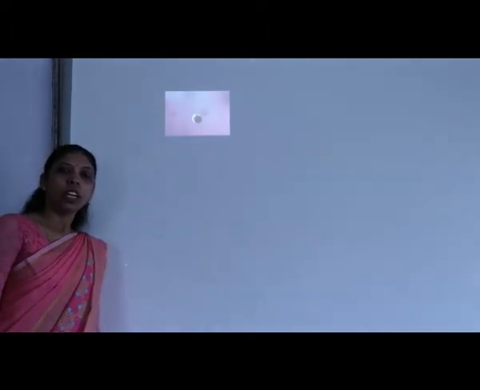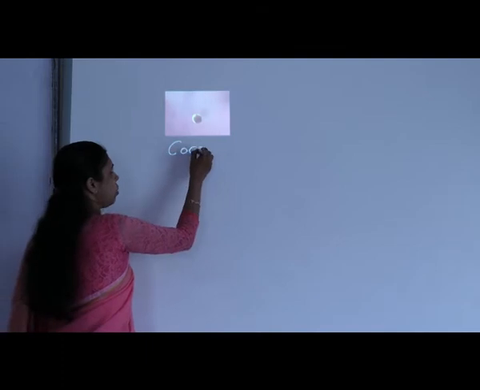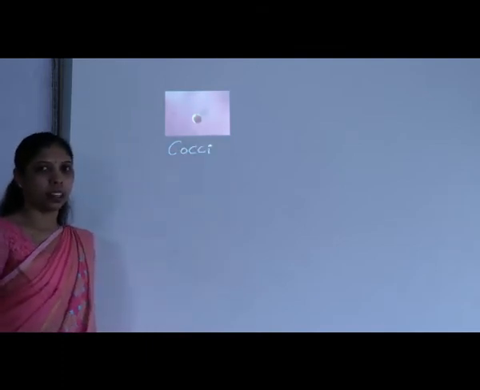The first shape in which bacteria appear is the spherical shape. If the bacterial cell is in a spherical shape or a round shape, then it is called cocci. So cocci is a round shaped bacteria.